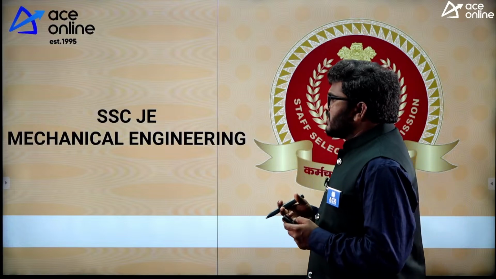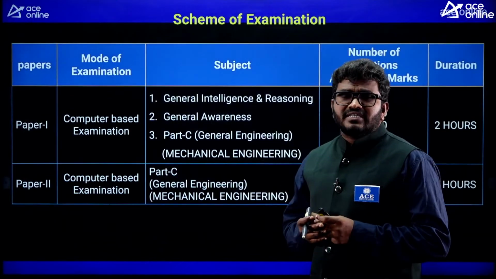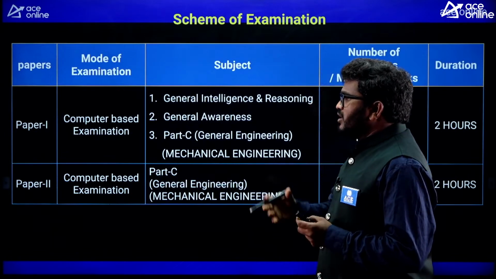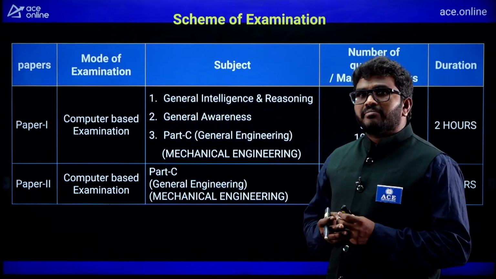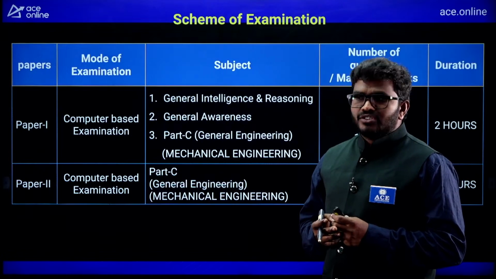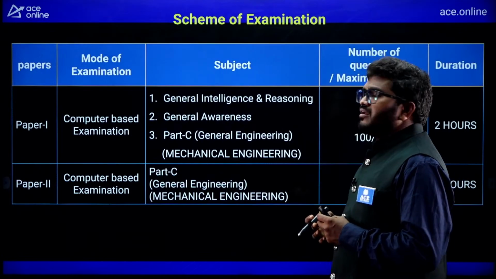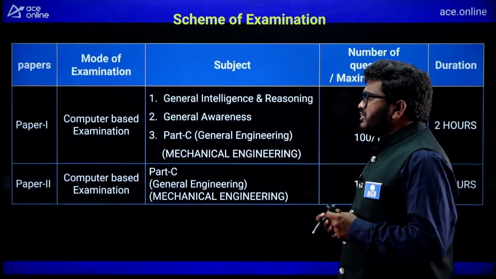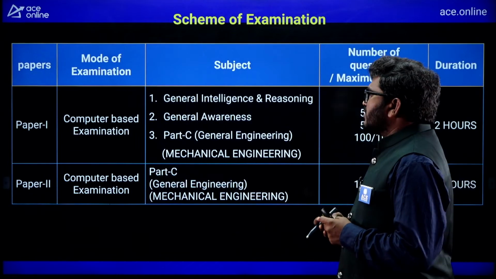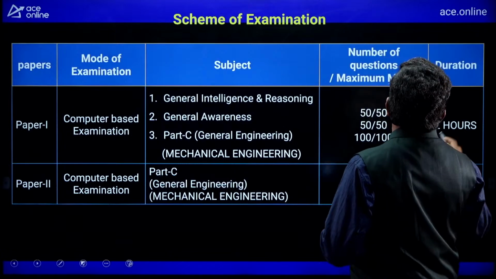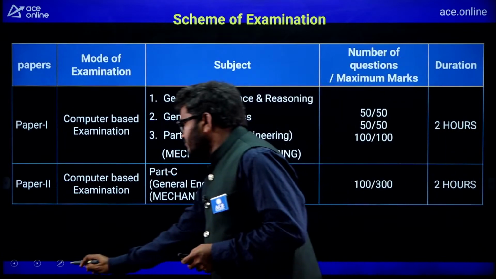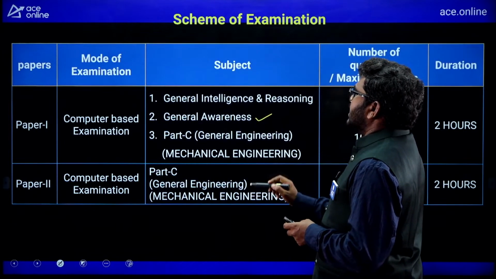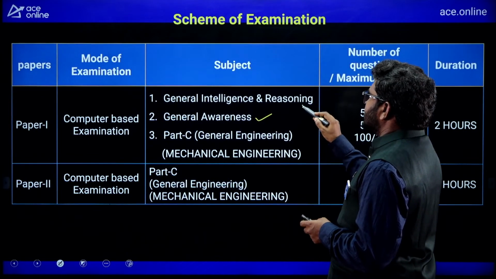So, the Staff Selection Commission conducts the examination with two papers, paper 1 and paper 2. Both papers are computer based test papers. So, both the exams are conducted in computer. Now, if we talk about paper 1, the syllabus is general awareness, and general intelligence and reasoning.